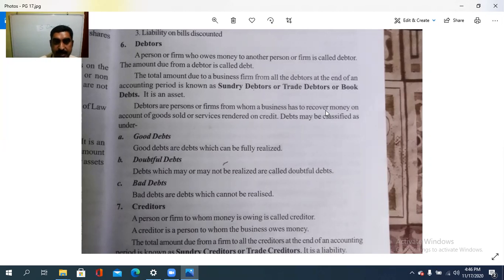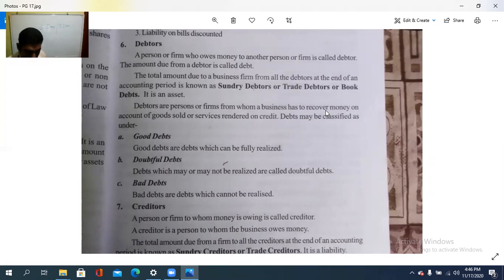So debtors are persons or firms from whom a business has to recover the money for the goods sold or services rendered on credit basis. Credit that is to be given to some other, either a person or a firm itself. That is called the debtors.